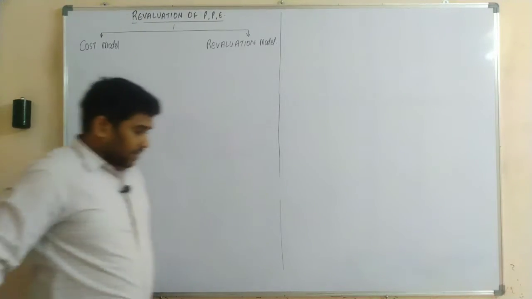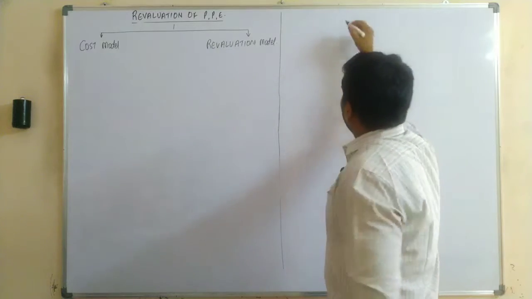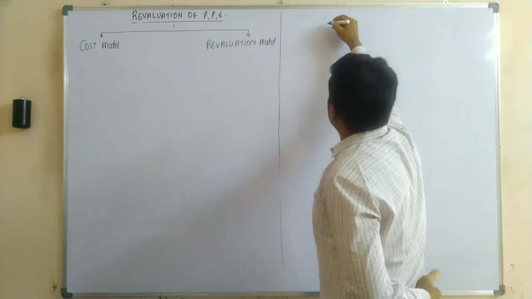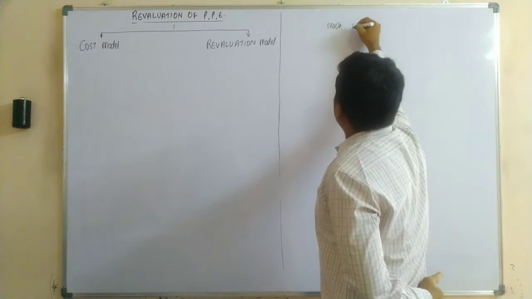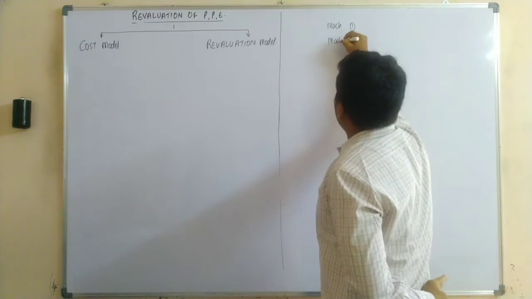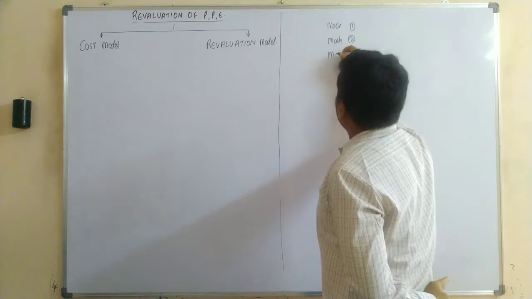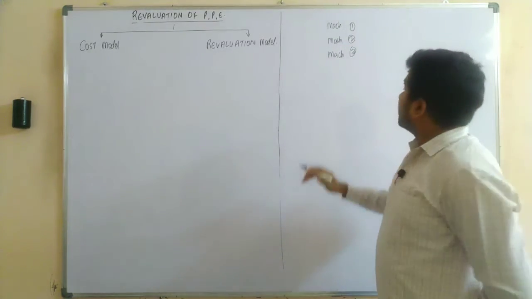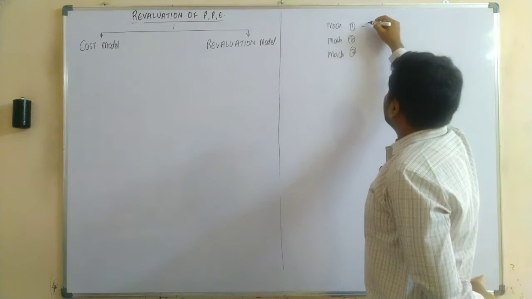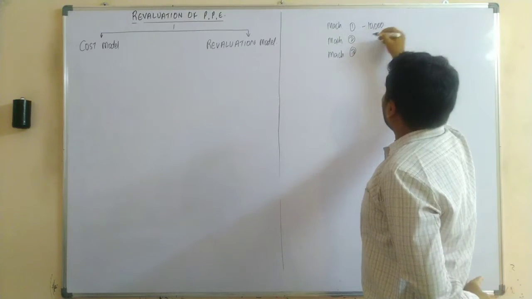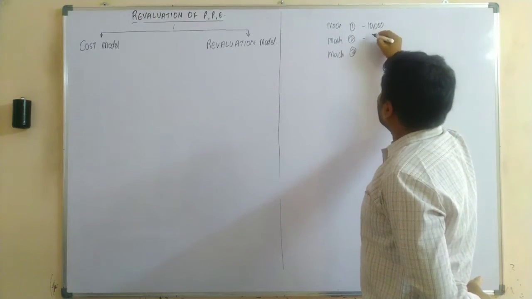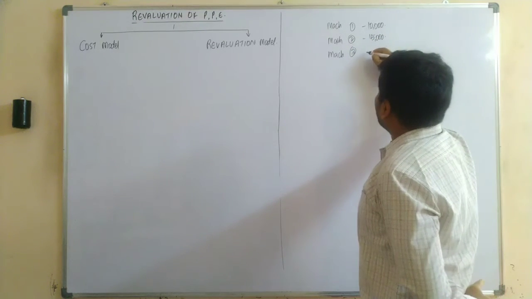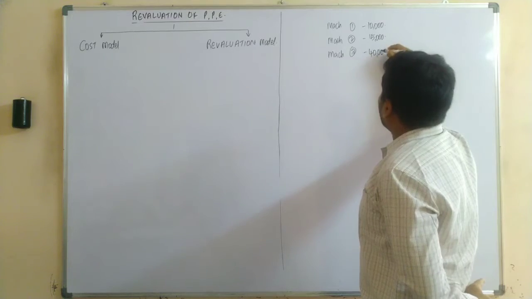Let us understand. Let's say in our company we have different types of machineries: machinery 1, machinery 2, and machinery number 3. Let us assume machinery 1 was purchased at 10,000 rupees, machinery 2 at 15,000 rupees, and machinery 3 at 40,000 rupees.